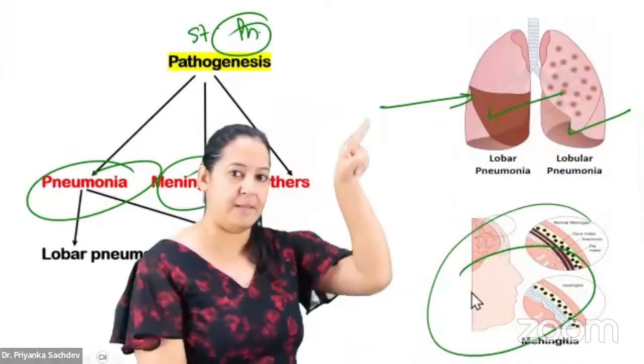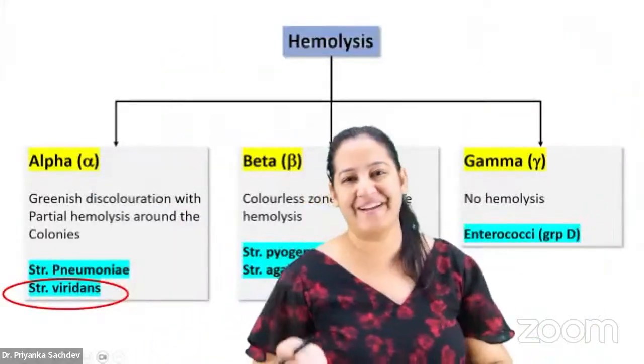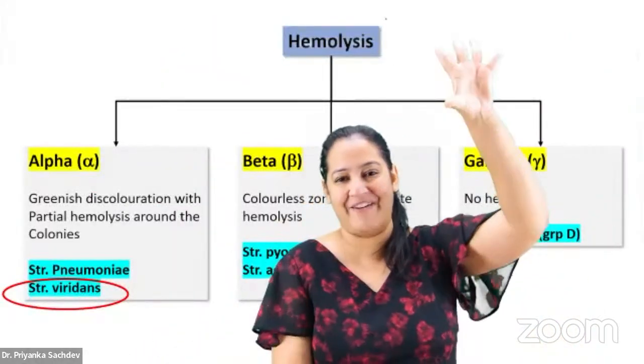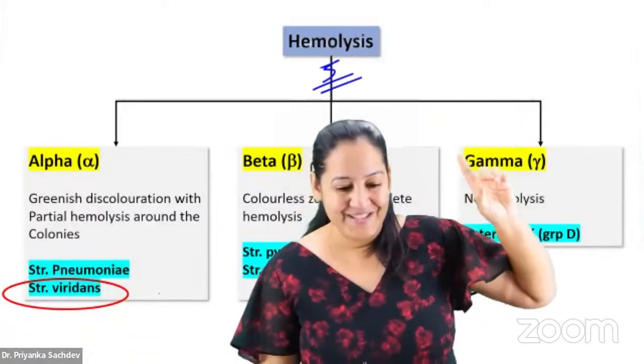Learn the 2 diseases, pneumonia and meningitis. We are done with pneumonia. Coming on the next, I have to teach you 5 now, people. 5 padhane hai. 1 is done, 4 more to go. So we are done with pneumonia.